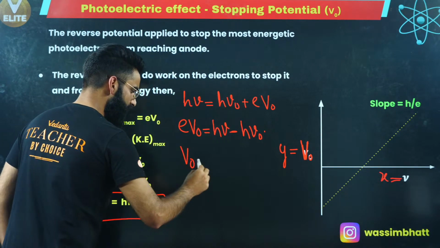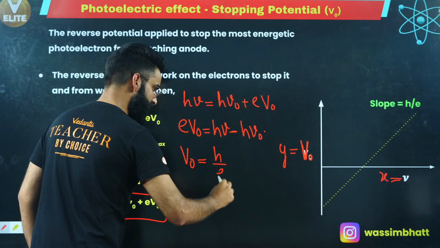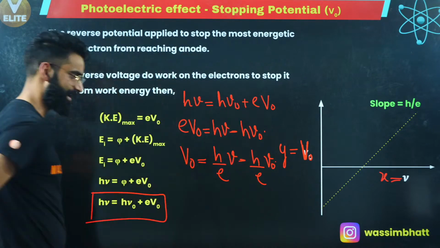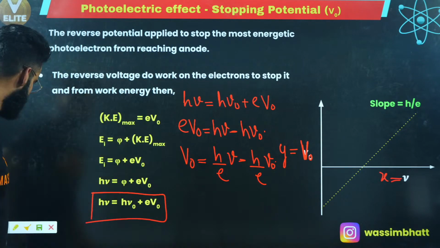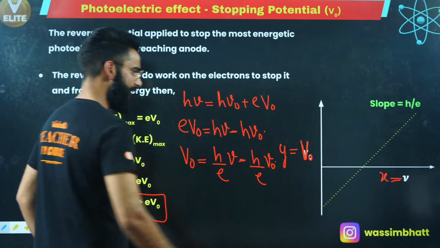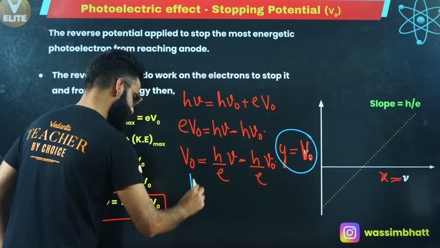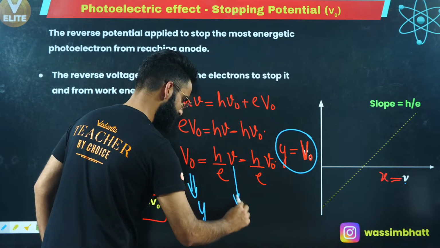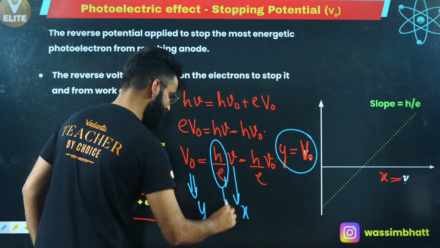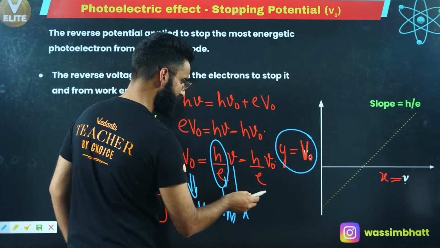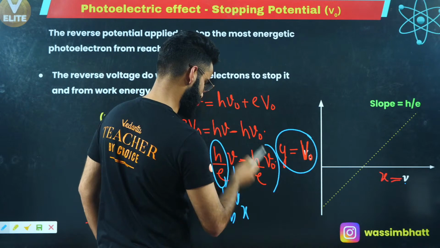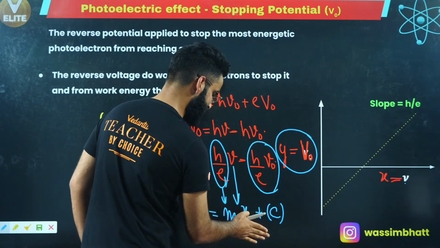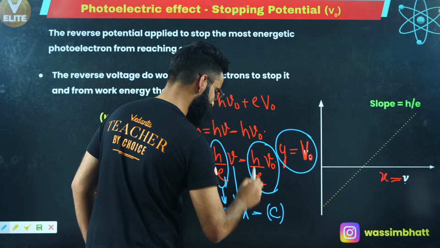Or I can write V naught is equal to h divided by e nu minus h divided by e nu naught. I can write it like this as well. Now you will understand. I've plotted V naught along the y-axis and nu along the x-axis. So this is going to be basically m, and this term over here is going to be the intercept c, and the sign over here will be minus. Y is equal to mx minus c.